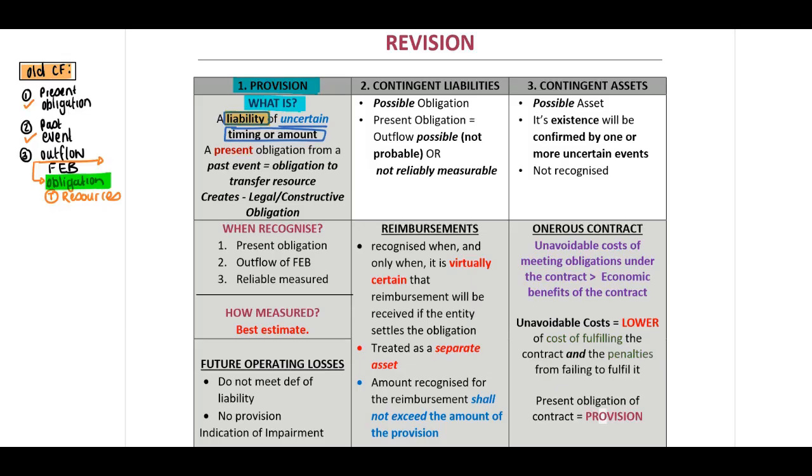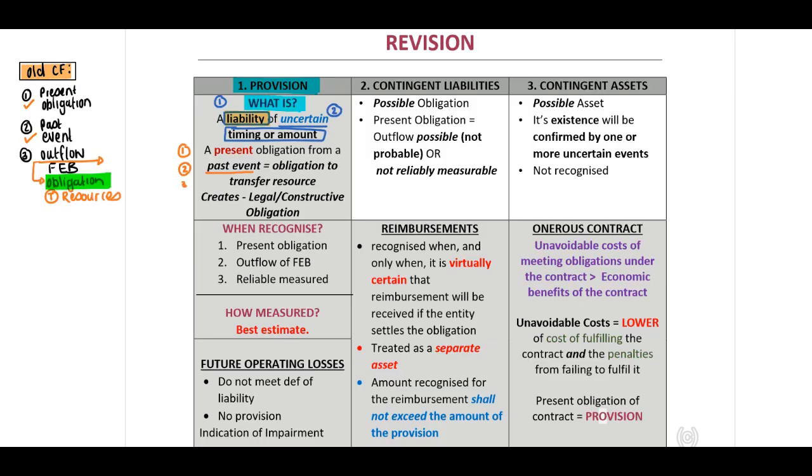There has to be an obligation. Okay. Now, in terms of our provision, what is a provision? It's first a liability, and then there has to be uncertainty in terms of our timing or amount. Now, when we look at the liability, your liability will be when there is a present obligation due to a past obligating event, an event that happened that resulted in an obligation.